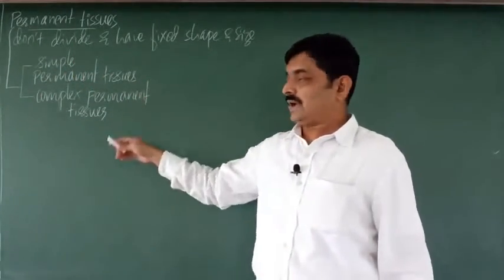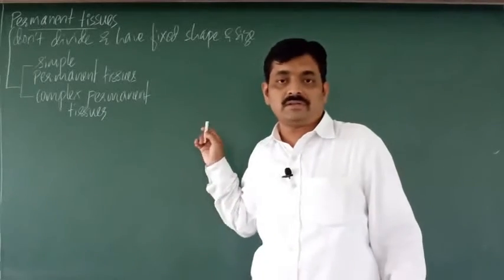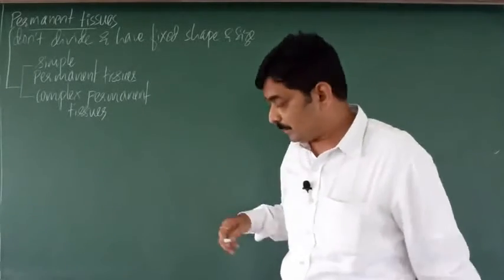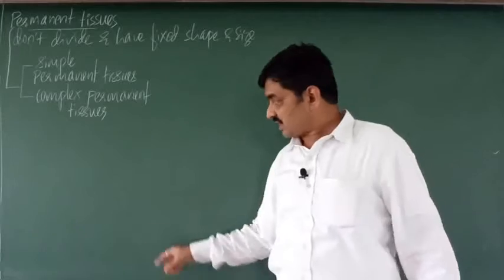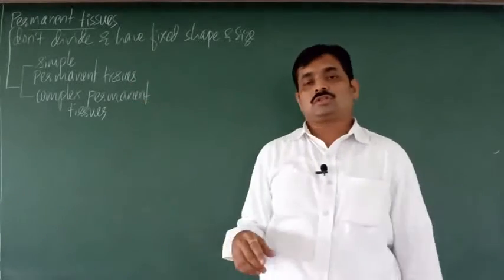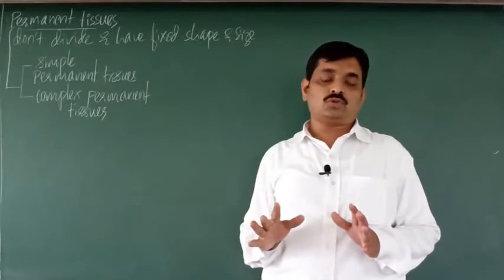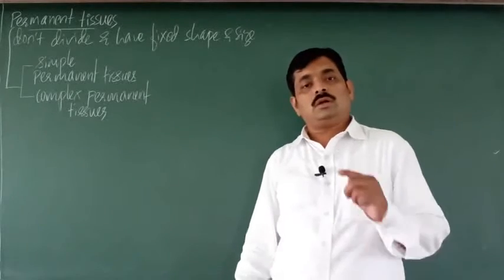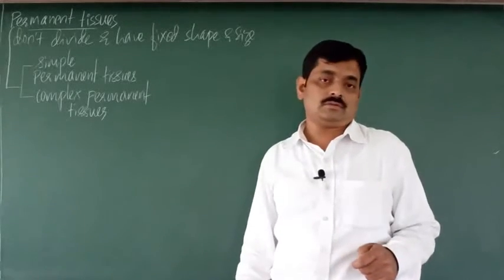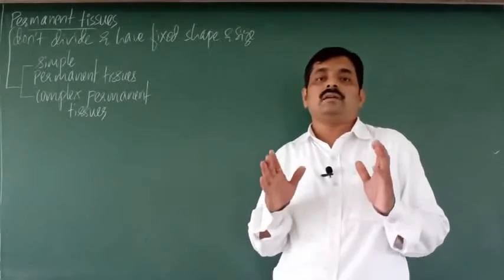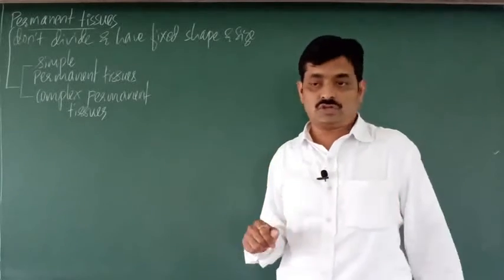They are simple and complex permanent tissues. Now these tissues are called simple because these permanent tissues have one type of cells, or all cells are similar and they perform similar function.